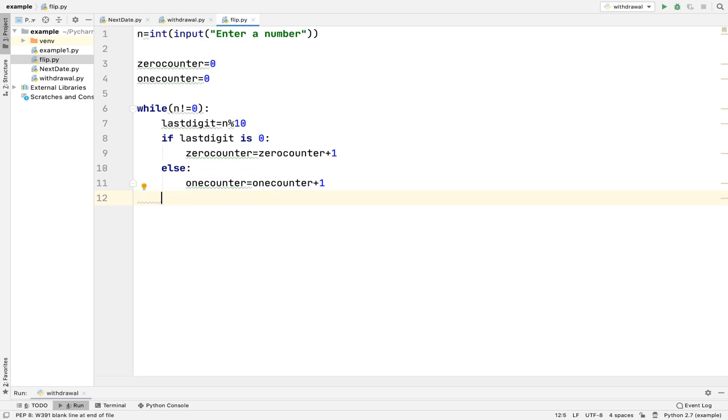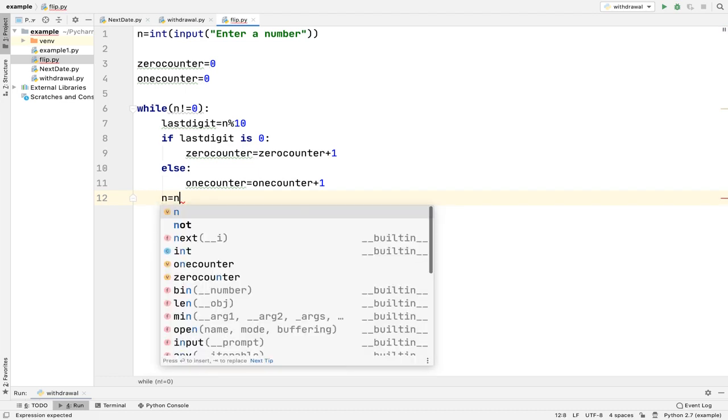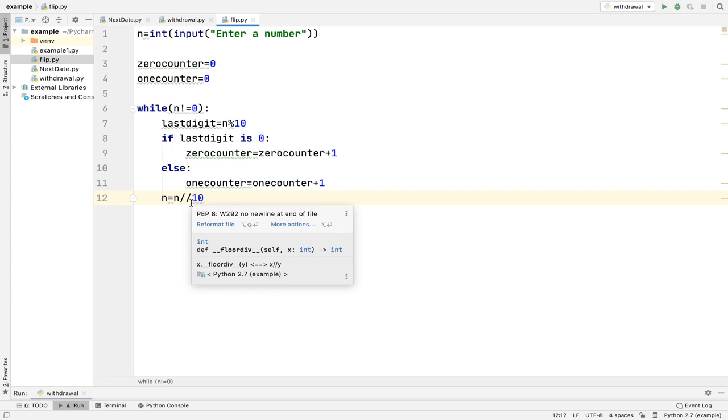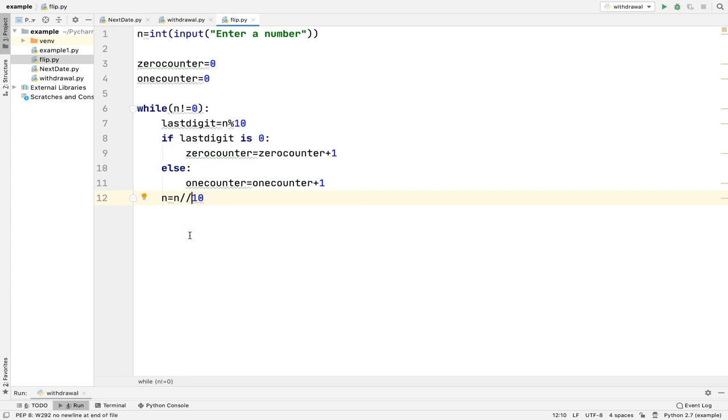After this, you are going to reduce the number. How are we going to reduce the number? n equal to n // 10. Why am I using this operator, two slashes? Because in Python there are two operators, one is a single slash and one is a double slash. Single slash will give you a floating answer and double slash will give you an integer answer. So I am using this. After this, I will come out of the loop.